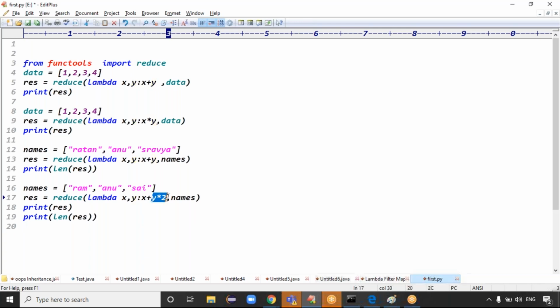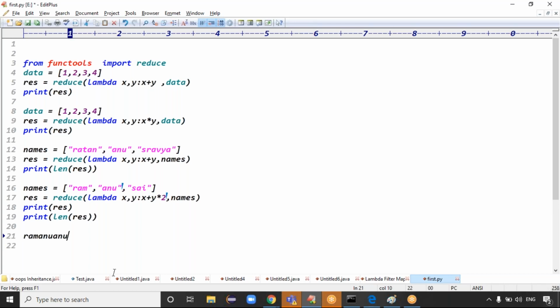What is y here? In the first case, names are Ram, Anu, Psi, so x is Ram and y is Anu. x plus y star 2 means x is Ram, and y star 2 means Anu two times. So the first case output is Ram Anu Anu.